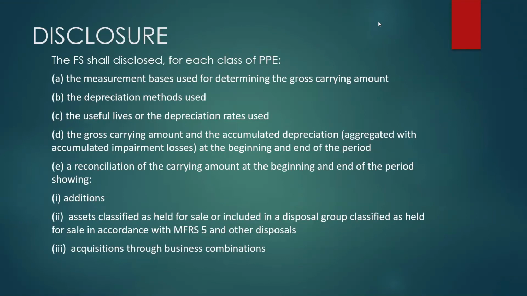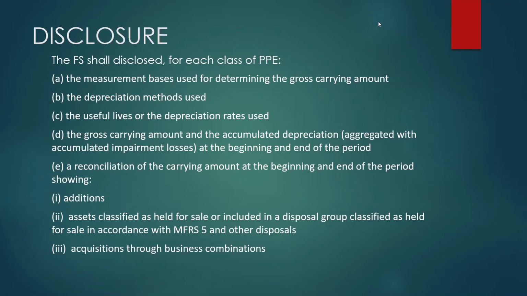Disclosure. The financial statement shall disclose for each class of property, plant, and equipment: First, the measurement basis used for determining the gross carrying amount. The second one is the depreciation methods used. The third one is the useful lives or the depreciation rates used. The fourth one are the gross carrying amount and the accumulated depreciation aggregated with accumulated impairment losses at the beginning and end of the period.